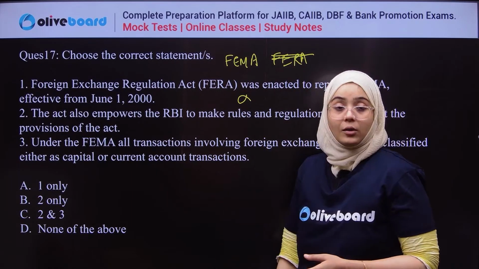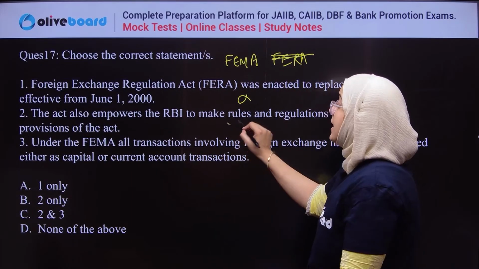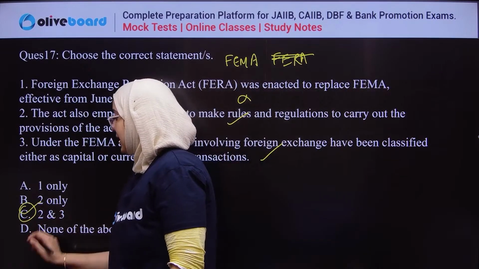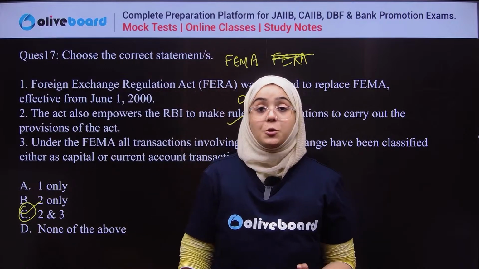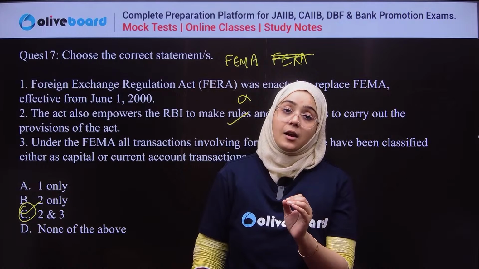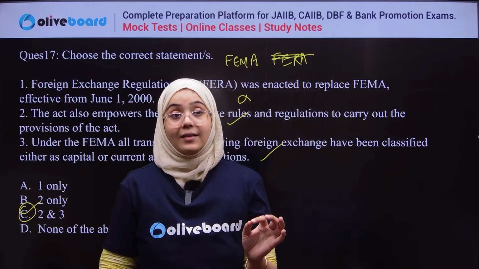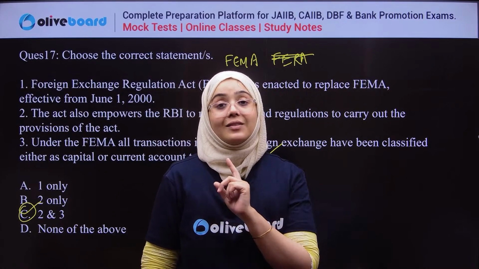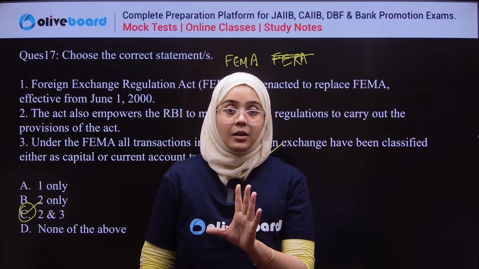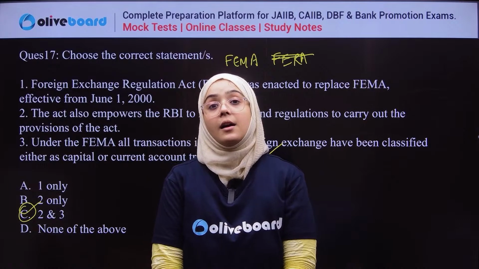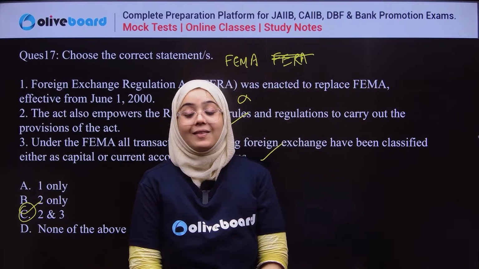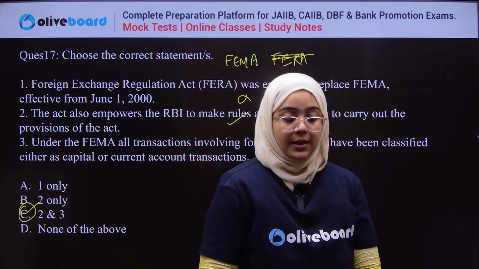So first is wrong. Second statement, yes, it is correct. Third statement is correct. So the correct answer for this question is C. See, under the FEMA, Foreign Exchange Management Act, transactions have been divided into two categories: capital or current account transaction. Current account transactions are those transactions in which there are no changes in the financial liabilities and assets, while in the capital account there is a change of financial liabilities and assets as well. Clear? Yes or no?